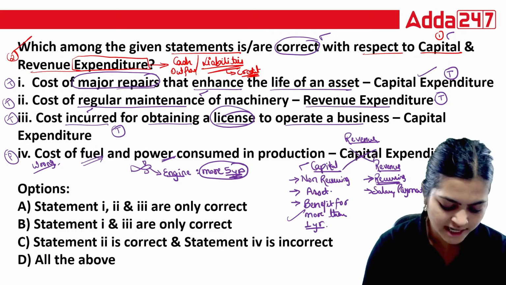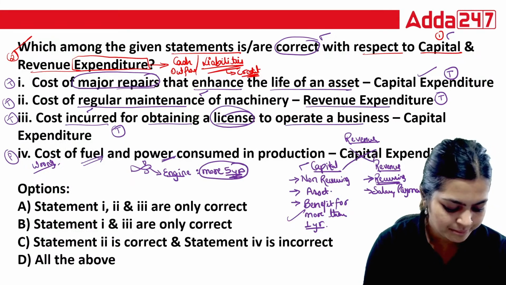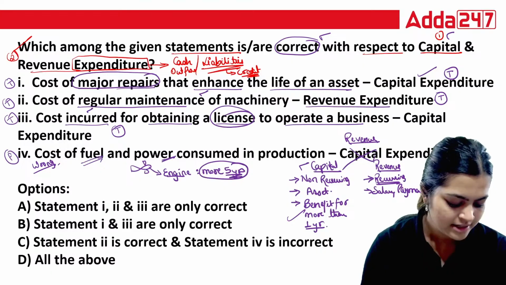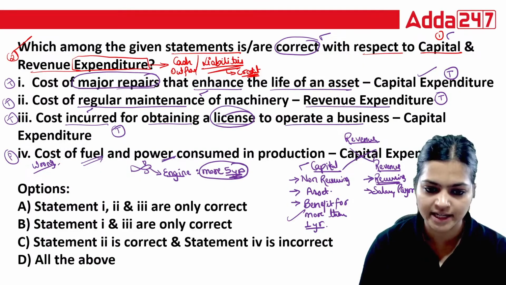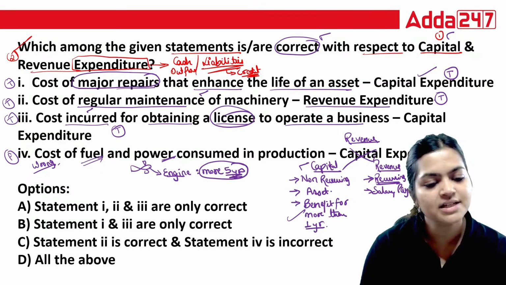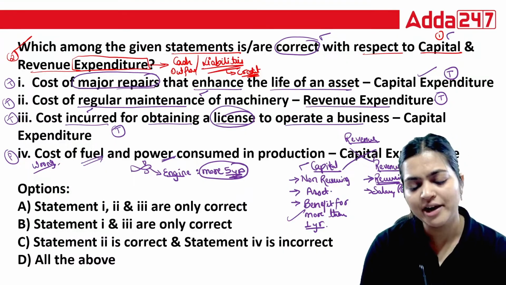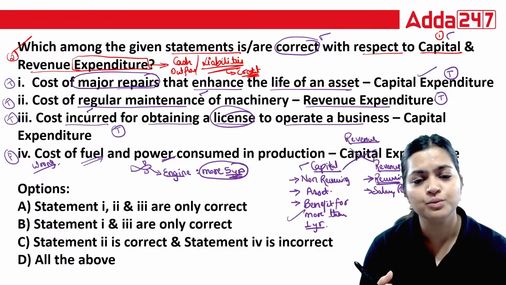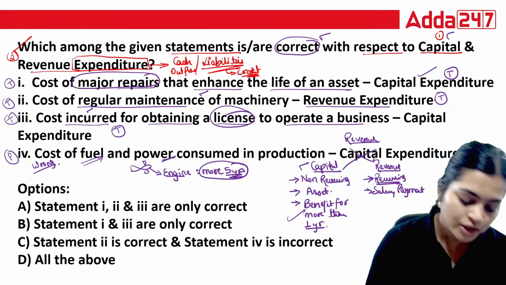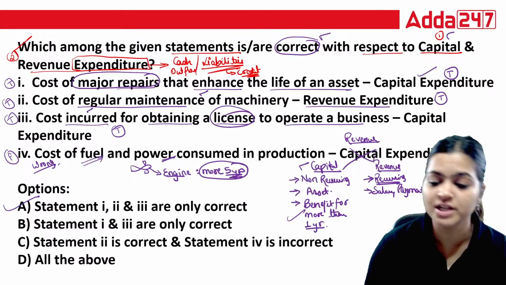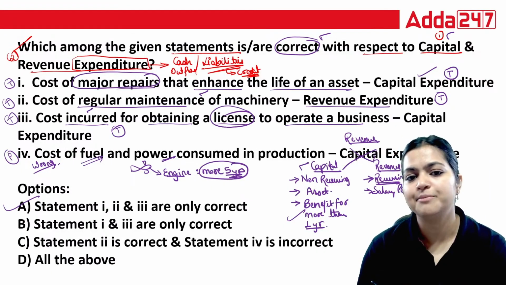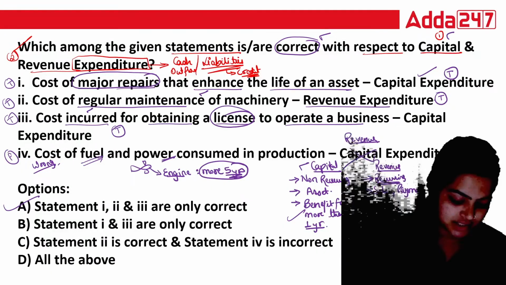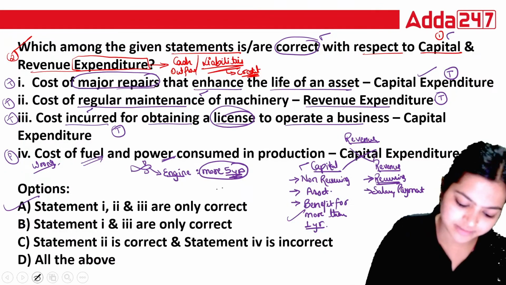So the options are: A, statements 1, 2 and 3 are only correct. B, statements 1 and 3 are only correct. C, statement 2 is correct and fourth is incorrect. D, all the above. Though option C is saying the fourth is incorrect and 2 is correct, but what about the remaining 2? They are also correct. So the most appropriate answer is option A. Correct answer is A.